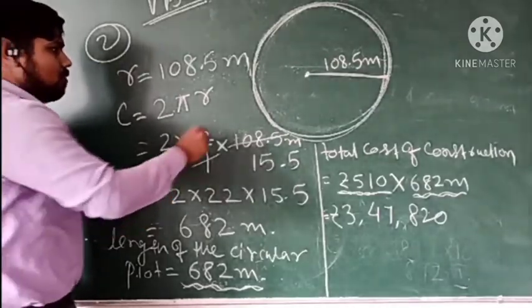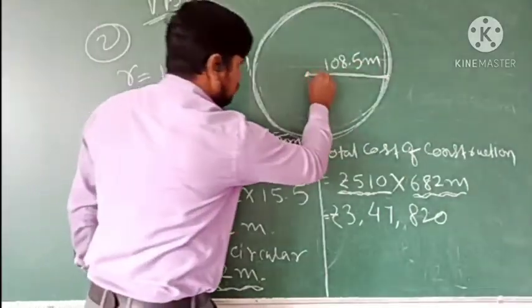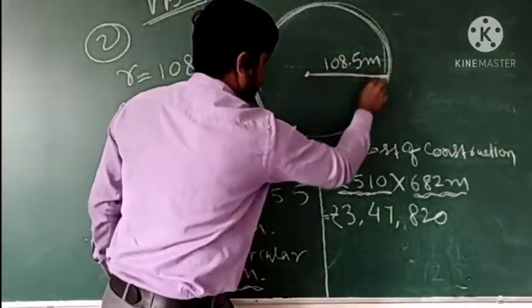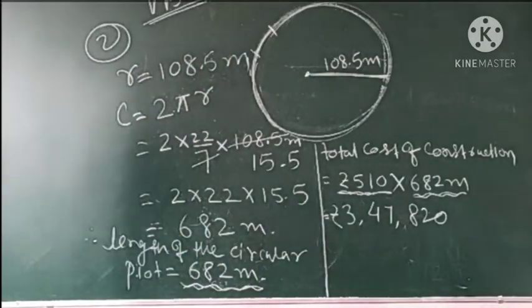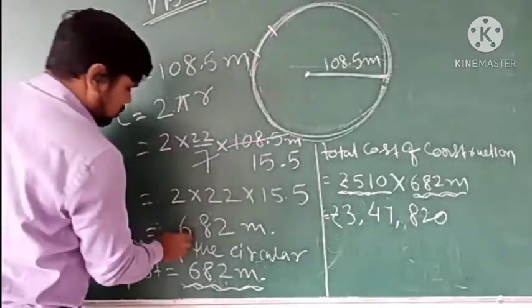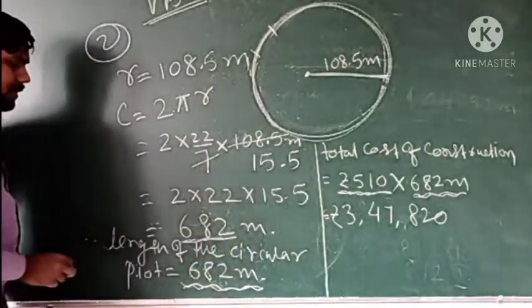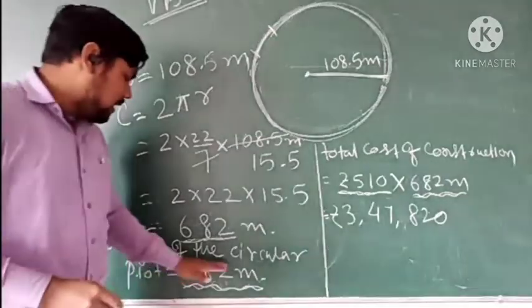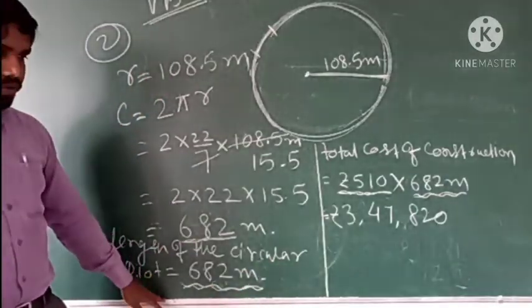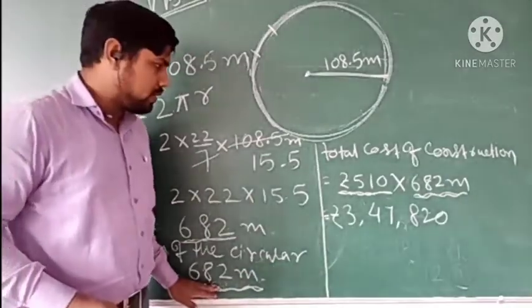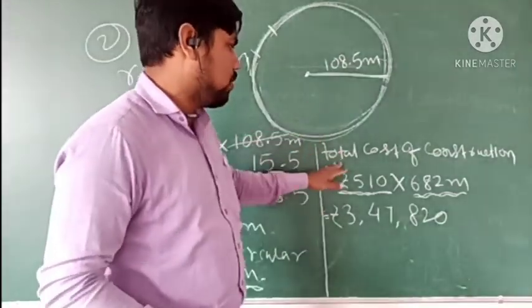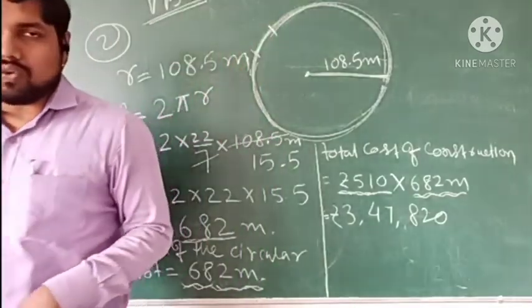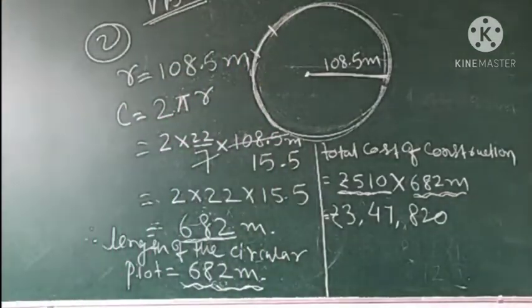So first we have got the total length of the circular plot, and after that we have just multiplied with the rate, because rate is given 510 rupees for 1 meter. So for 682 meter it will be 510 multiply 682. So this is all about the second question. This is how we can do this type of questions.